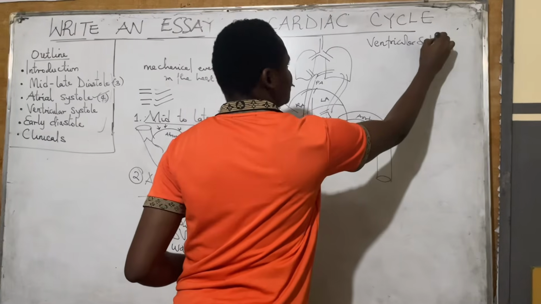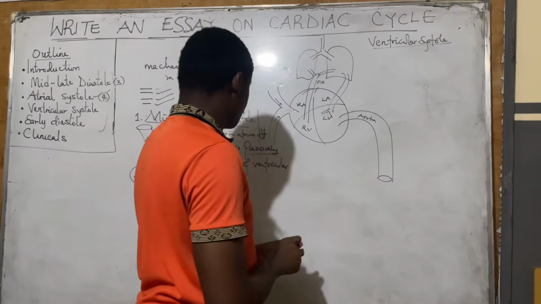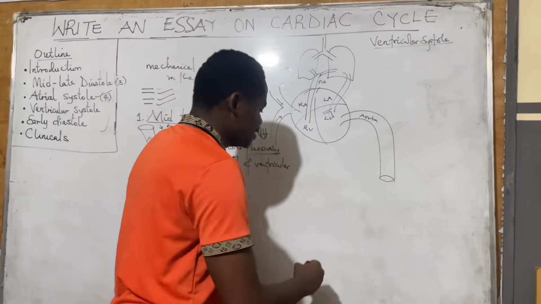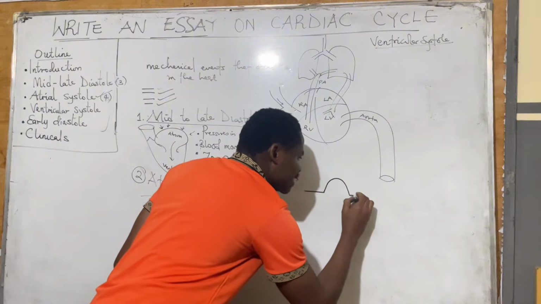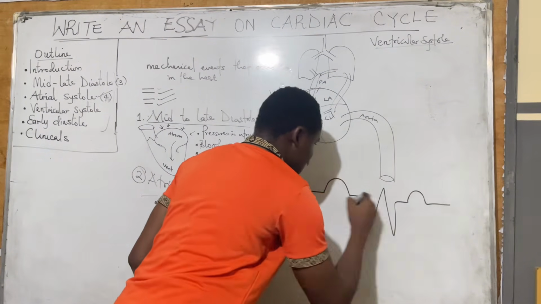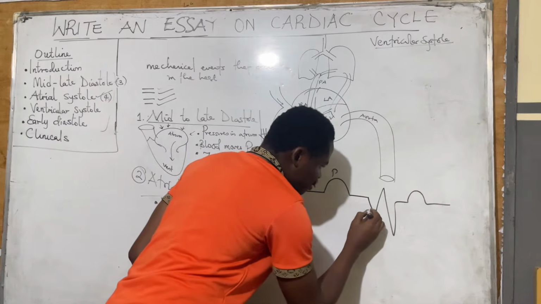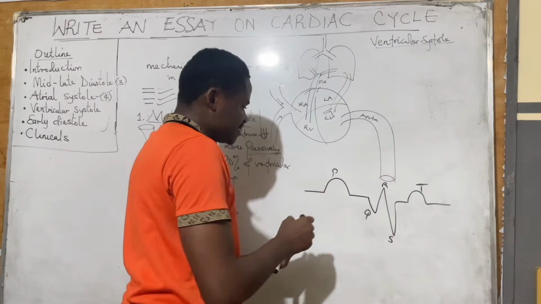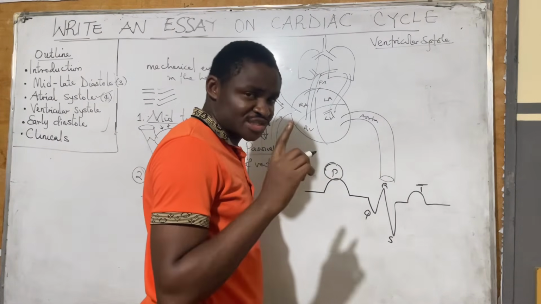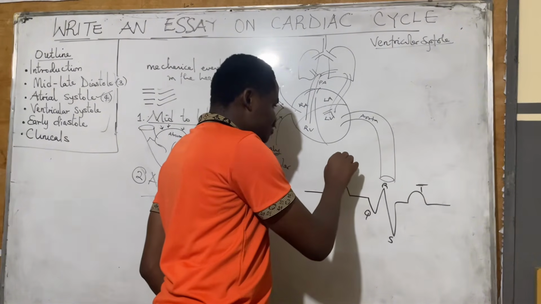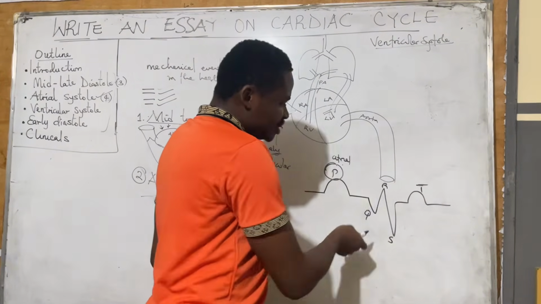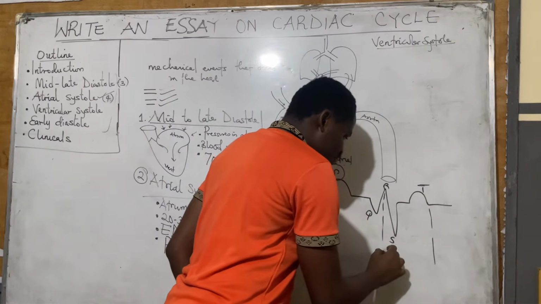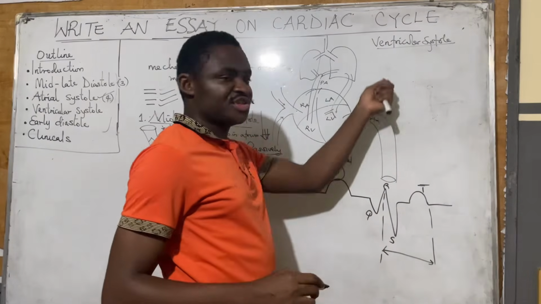Now, in ventricular systole, the first thing that you must tell us is what the ECG equivalent is. Let me show you something. This is how the ECG looks. It looks like this. So this is the P wave. This is going to be the QRS complex. This is the T wave. This particular one corresponds to the atrial systole step, which I've talked about. Near the R wave and just after the T wave, around here and here, is what we consider as the step of ventricular systole.